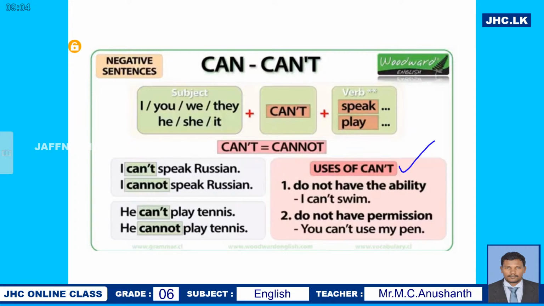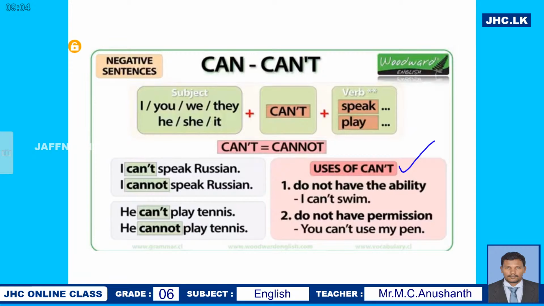So here you can see the uses of can't. Where do we use can't? We use can't whether we don't have the ability or whether you don't have permission. Therefore, you can see here the example once again. I can't swim. You can't use my pen. You are not giving permission to use your pen. Therefore you are saying, you can't use my pen. So we use can't here for these situations.